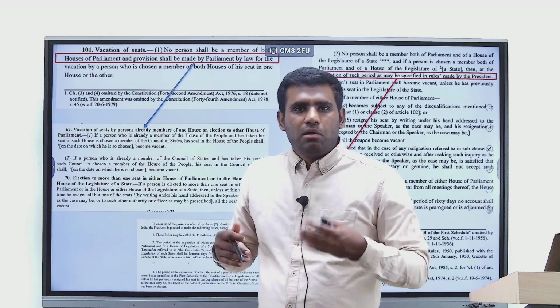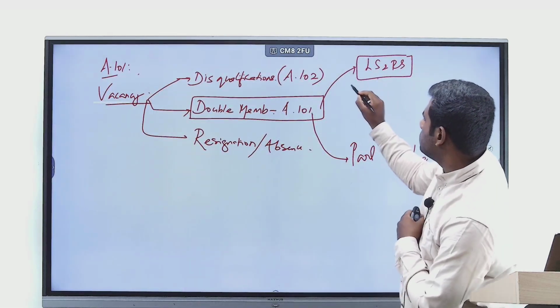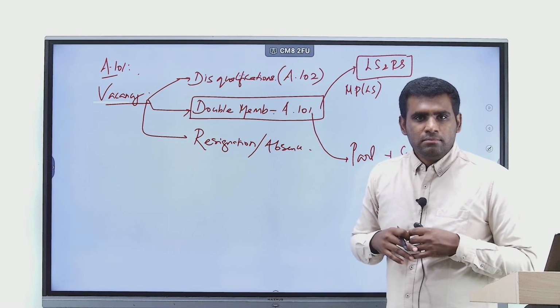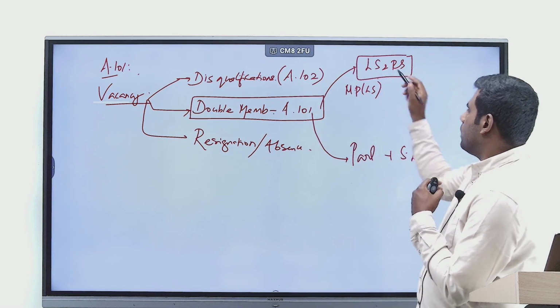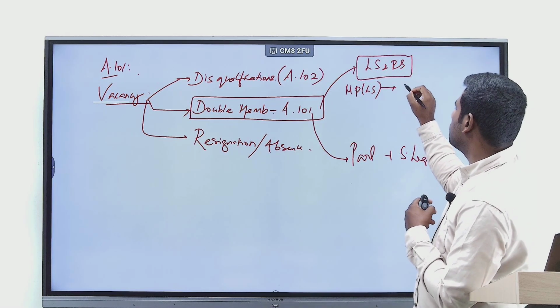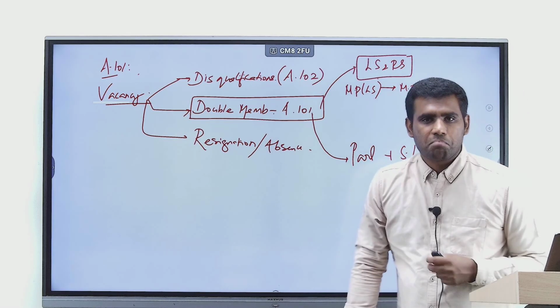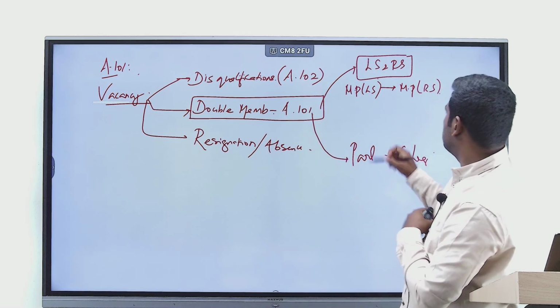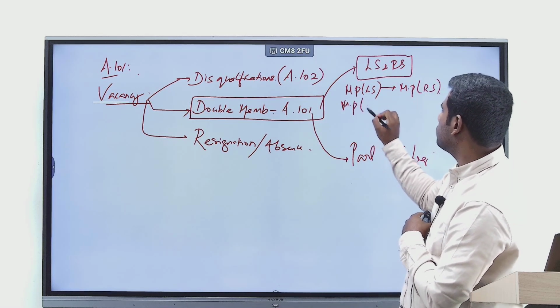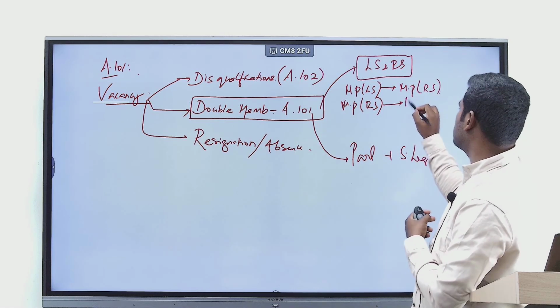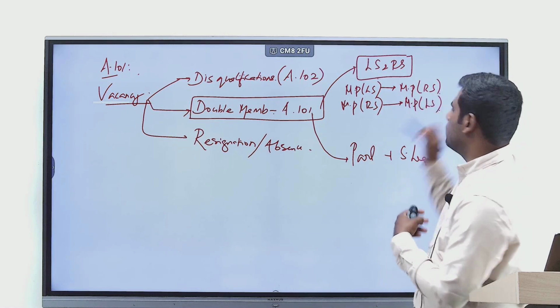Let's say I am a sitting member of Lok Sabha and I contest election to Rajya Sabha. I now become a member of Rajya Sabha. Or the reverse. I am a member of Rajya Sabha, now I contest elections and become elected to Lok Sabha.